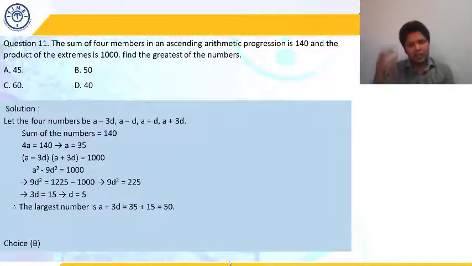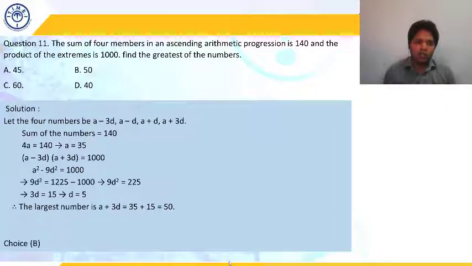Let us do a quick recap. We assumed four numbers as A minus 3D, A minus D, A plus D and A plus 3D. Why have we not assumed A, B, C, D? Because there we will get four variables. By assuming like this, whenever we sum all of them, the D's get cancelled out and we are left with A, so we get the value of one variable out of two.